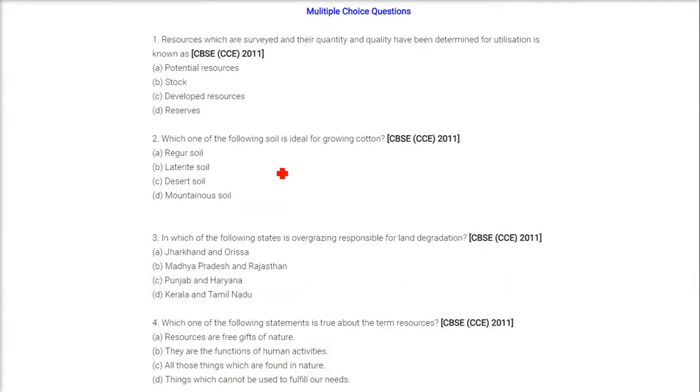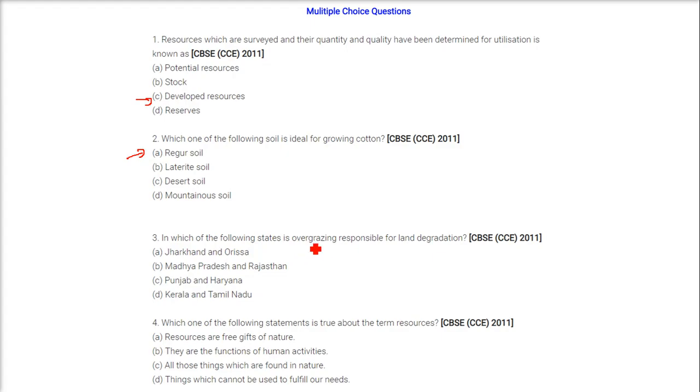We are taking the multiple choice questions here. The first one is resources which are surveyed and their quantity and quality have been determined for utilization is. The answer is developed resources. Second one is, which one of the following soil is ideal for growing cotton? And the answer is Regur soil. Regur, Kali Mrida, black soil.